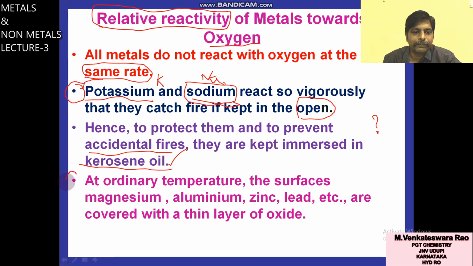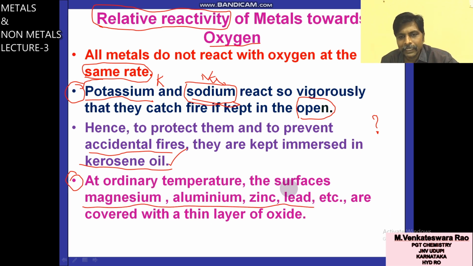Next list is these metals: aluminium, magnesium, zinc, lead. At ordinary temperatures, the surfaces of magnesium, aluminium, zinc and lead, these 4 metals, form a thin layer of oxide. Take a magnesium ribbon; that ribbon is covered with some layer.